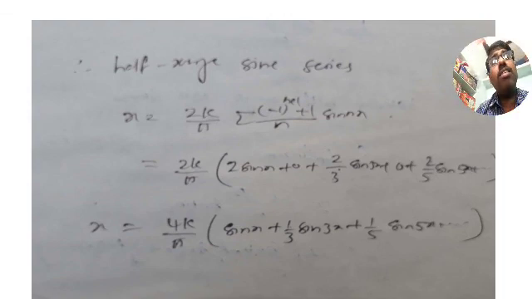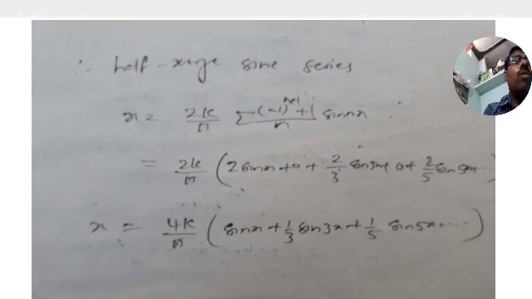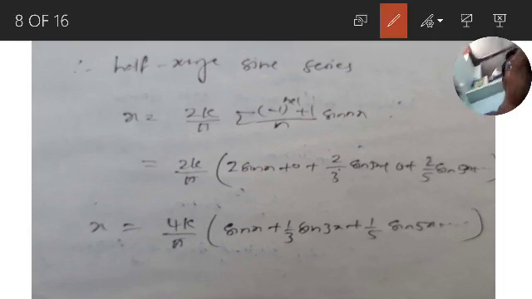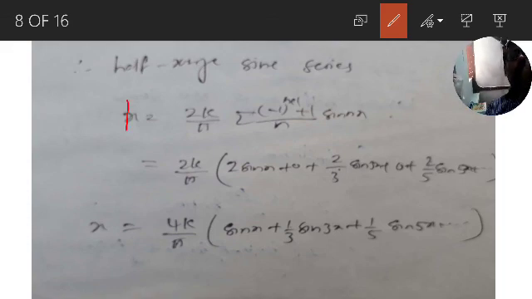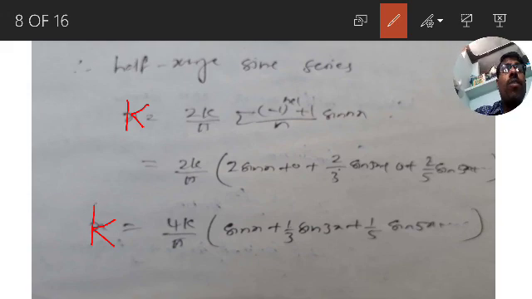So take care, this is not x, this is k. So k is equal to 2k by pi, constant outside sigma, minus 1 whole power of n plus 1 by n into sin nx.